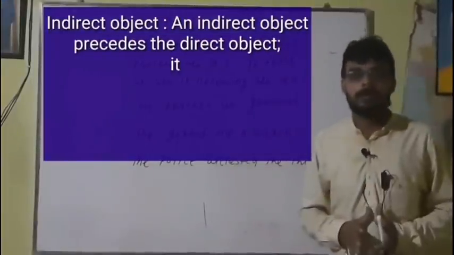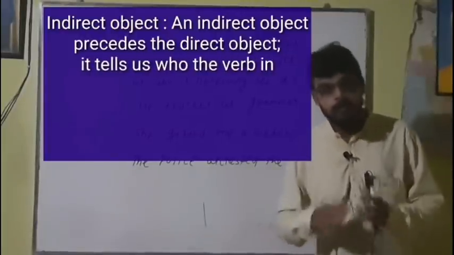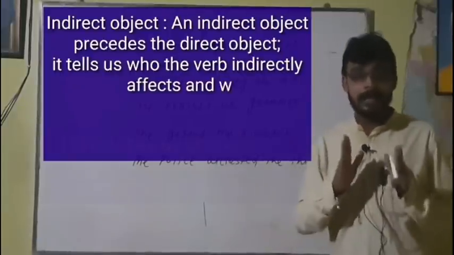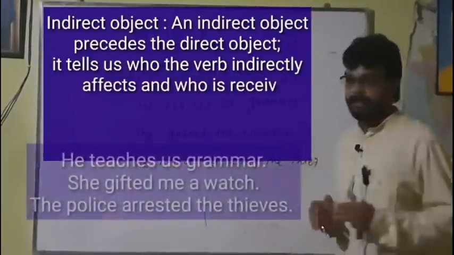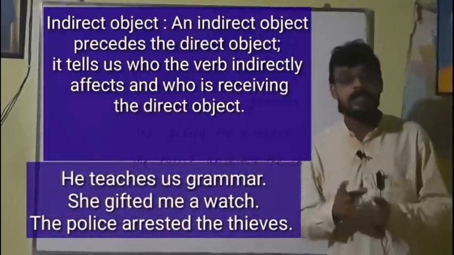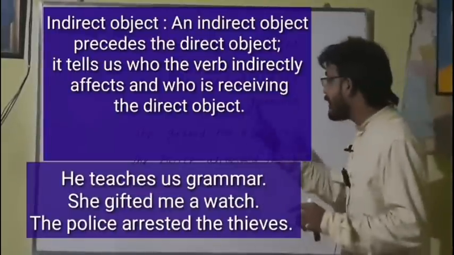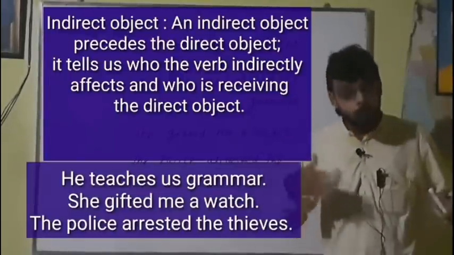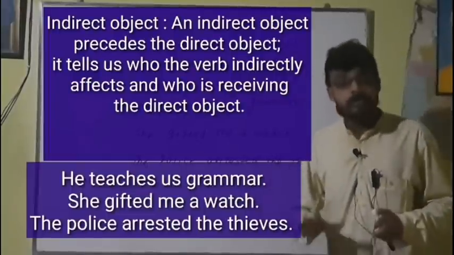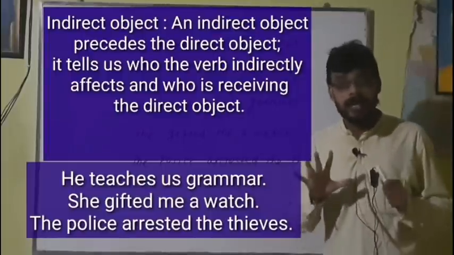He teaches us grammar. As I have already told you, ask what or whom about the verb, and you will get the direct object. What does he teach? Grammar. That is the direct object. Whom does he teach? Us. So here us will be the indirect object.